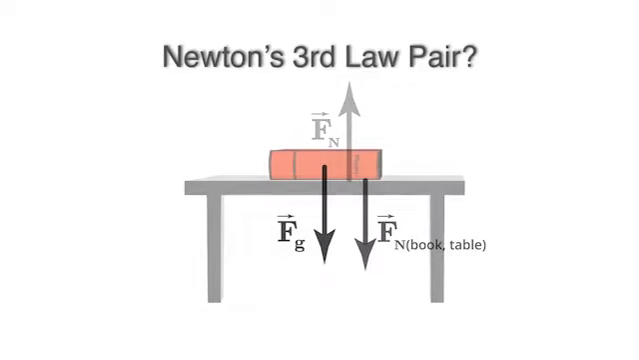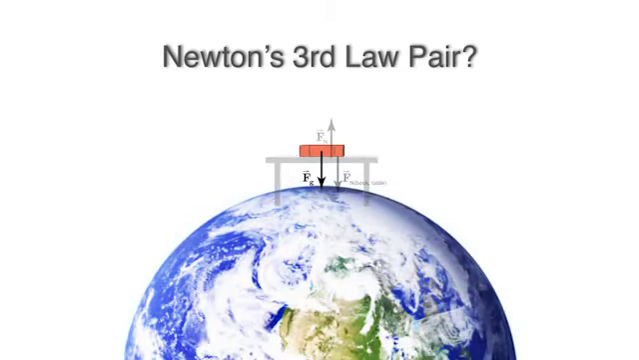What's the Newton's third law pair of the gravitational force on the book? Well, because the gravitational force arises from the interaction between the book and the earth, the other force in the Newton's third law pair is actually the force that the book exerts on the earth. You might not think about the book acting on the earth, but the force is actually equal and opposite to the earth's force on the book.